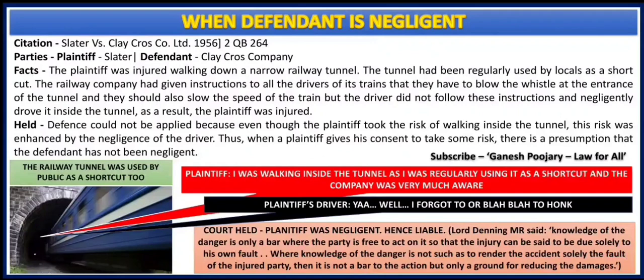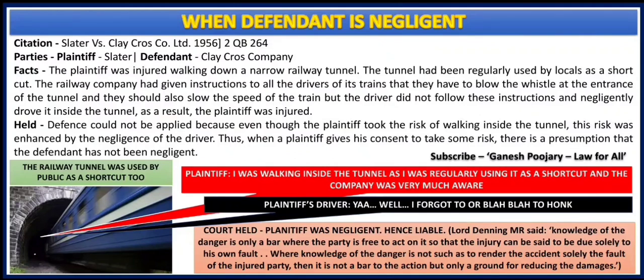From the previous case, we have understood that when the plaintiff is a wrongdoer, there is no compensation available to the plaintiff. But on the other hand, what if the defendant is negligent, which is what we are going to understand from Slater versus Clay Cross Company Limited. What happened here? There was a railway tunnel and the public was using that railway tunnel as a shortcut.